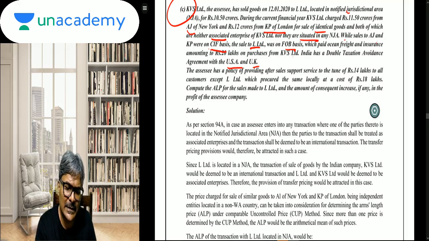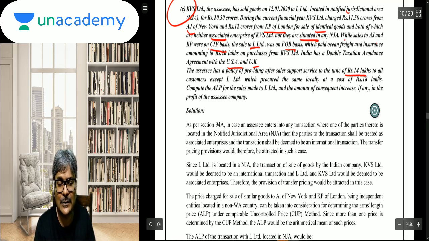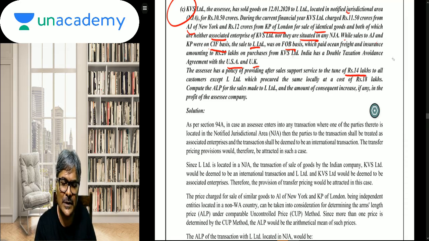The SSE has a policy of providing after sales support service to the tune of 14 lakhs to all the customers except L Limited, which procured the same locally at the cost of 18 lakhs.